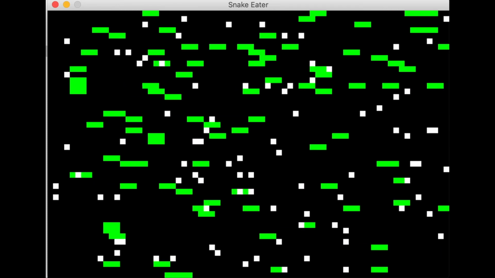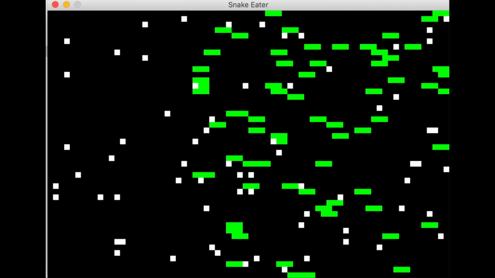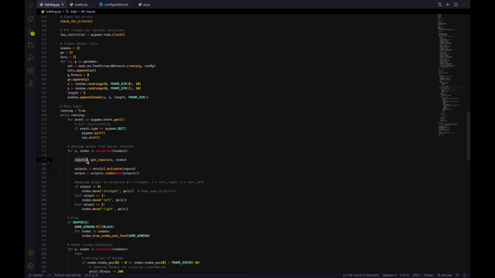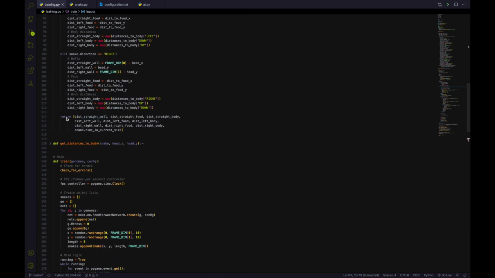The first version of our AI kept running into the walls and dying. It was unable to make a series of movements oriented towards the food. To fix this problem, we had to change the inputs that we were putting into the neural network. Instead of giving the X and Y position of the snake and food, we altered our inputs to give the current surroundings of the snake based on its orientation. This change, finally, resulted in the snakes learning to go after the food.